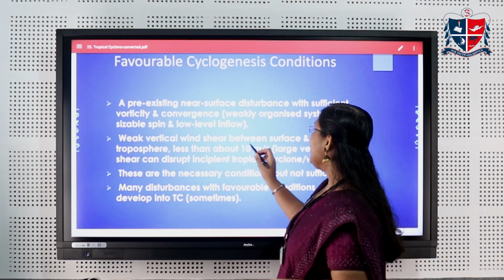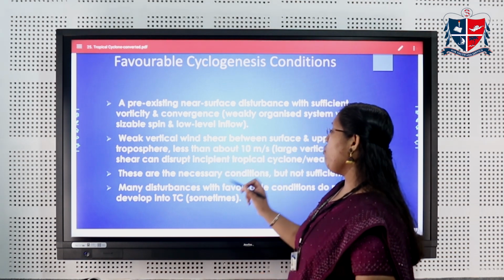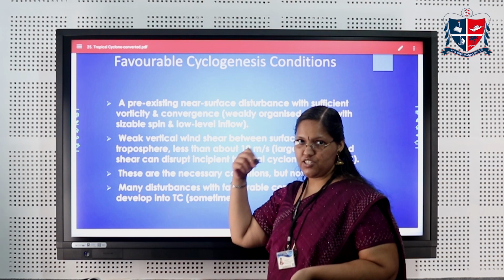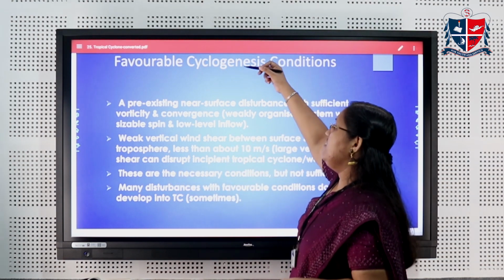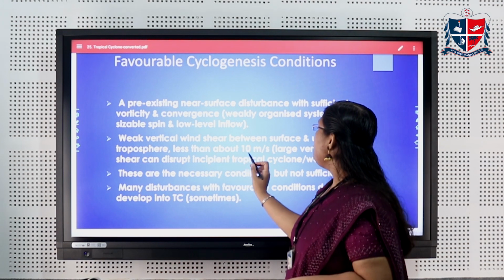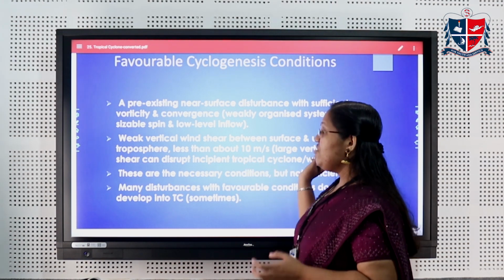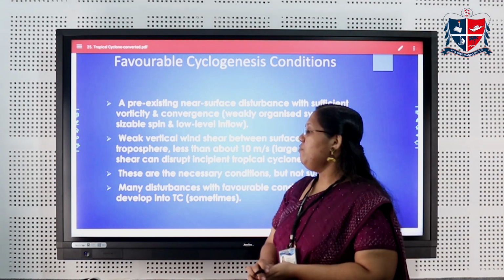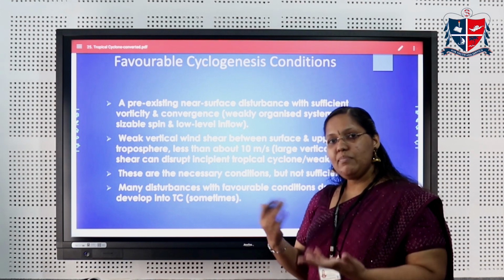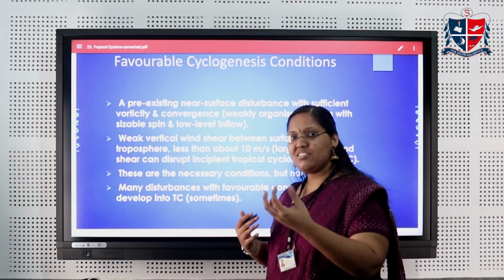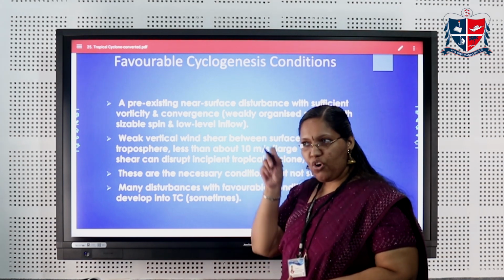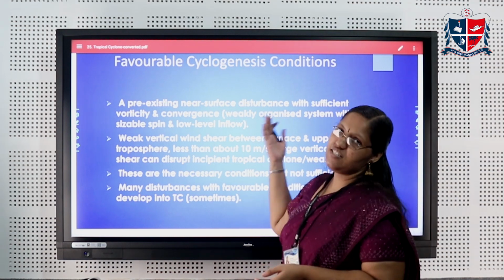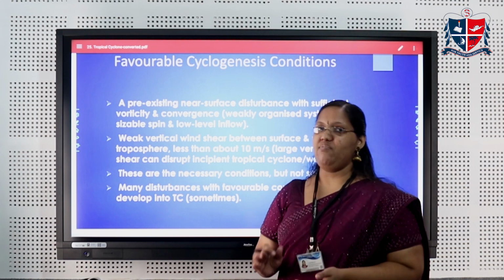And there should be weak vertical wind shear between the surface and upper troposphere. Wind shear is the change in wind velocity with respect to height. As we go upwards, this change must be small, less than about 10 meters per second. If there is a large vertical wind shear, a tropical cyclone will not develop. These are necessary conditions, but they are not sufficient, because sometimes many small rotating systems in the oceans may develop into tropical cyclones without all of these conditions.